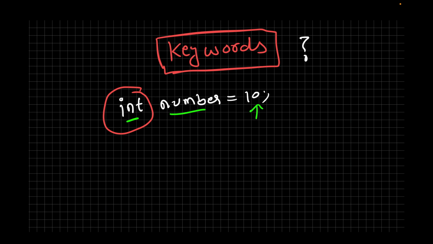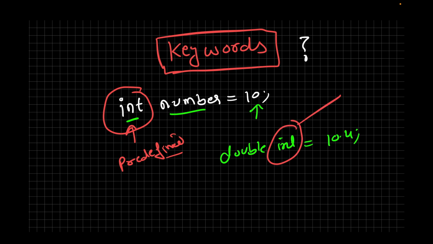When you're declaring it, you are telling the compiler or the JVM that you're going to store an integer value. So this has a predefined meaning, okay? And that is reserved in Java, so you cannot use it to name your variable. For example, you cannot say something like double int = 10.4. This is not going to work because int is a keyword. It's a reserved word, so you cannot use it.